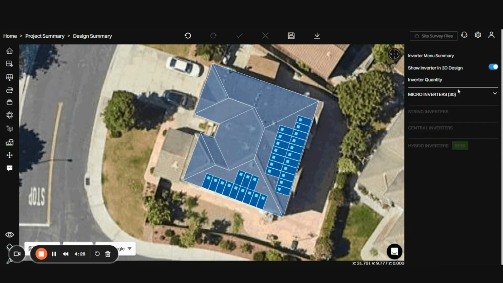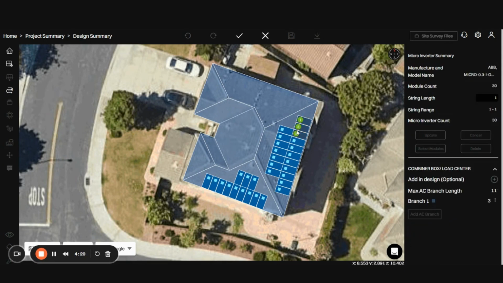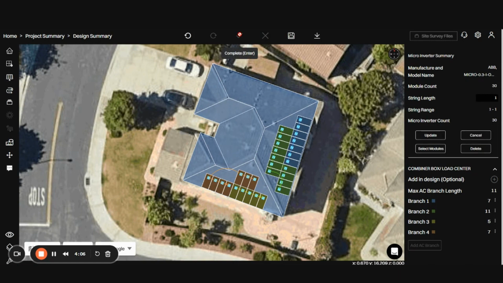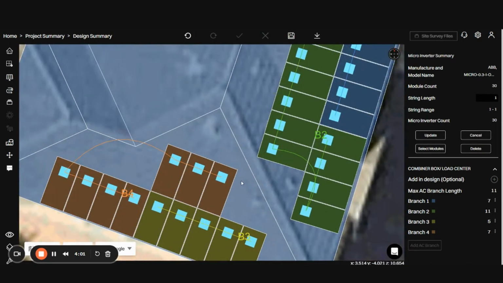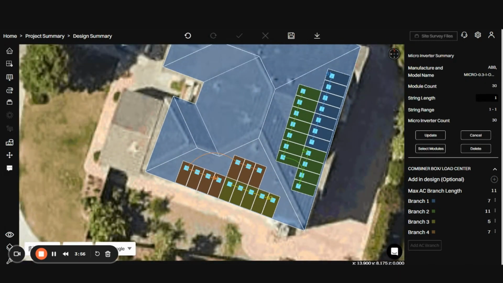Let's begin with microinverters. As we add branches, notice how each is color-coded for easy identification. Adjusting the number of branches changes their color dynamically, providing clear visual cues.